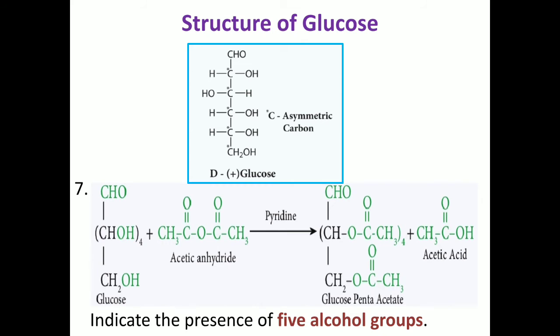Then in the next point, we are going to prove that five alcohol groups are present in glucose. When glucose reacts with acetic anhydride in the presence of pyridine, it forms glucose pentaacetate. That means pentaacetate is formed. It indicates there are five hydroxyl groups present in the glucose molecule because it produces only pentaacetate. So glucose molecules have five hydroxyl groups.